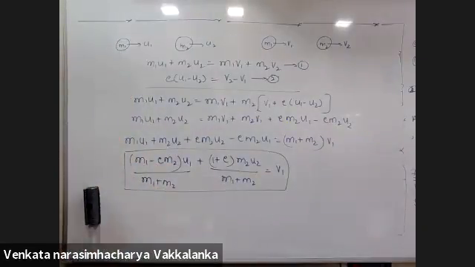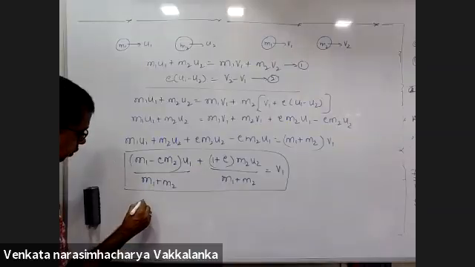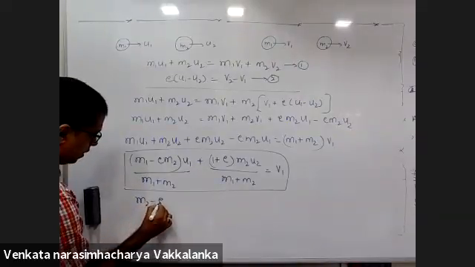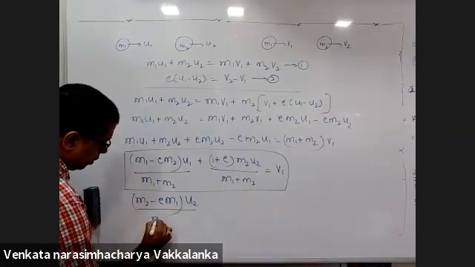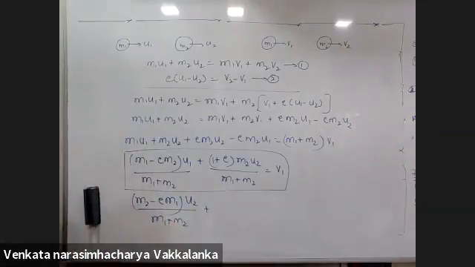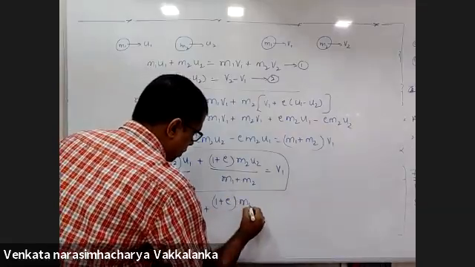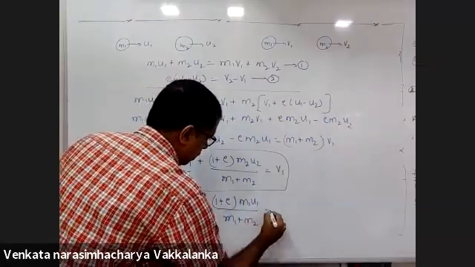Make it fast. This is what you are supposed to get: (m2 minus e m1) into u2 upon m1 plus m2, plus (1 plus e) into m1 u1 upon m1 plus m2 will be v2.